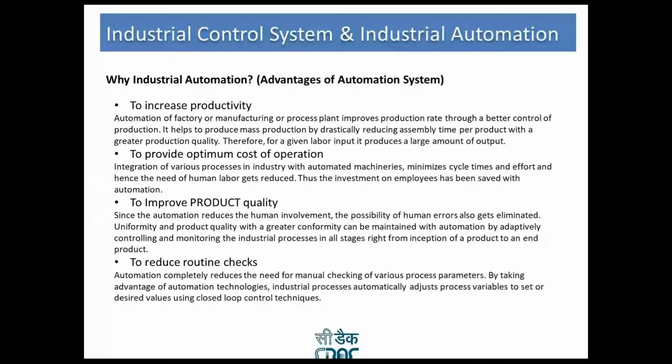Next is to reduce routine checks. Now the maintenance department is there. If there is a petroleum plant where the refinery is, and it has a minimum of 20,000 valves working at a time, it is not possible for the inspection team to visit and check each and every valve daily. So to reduce the routine checks, we are using automated control systems.